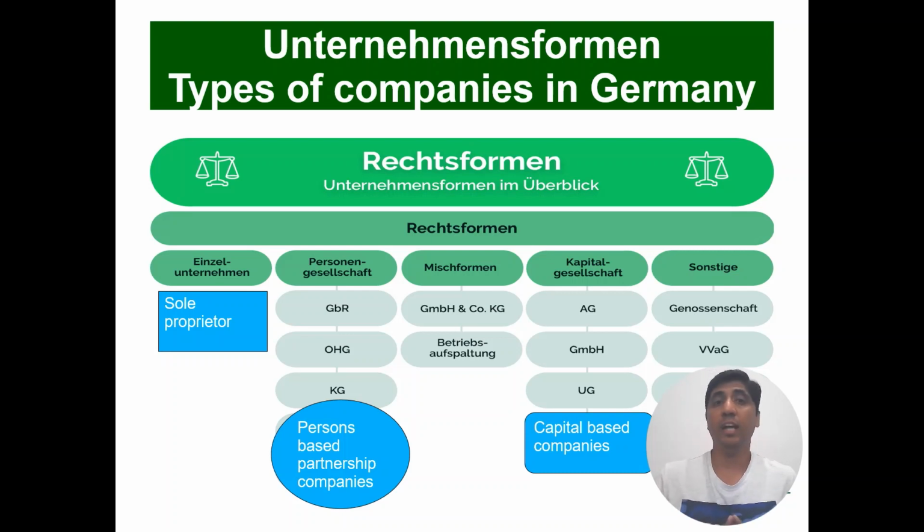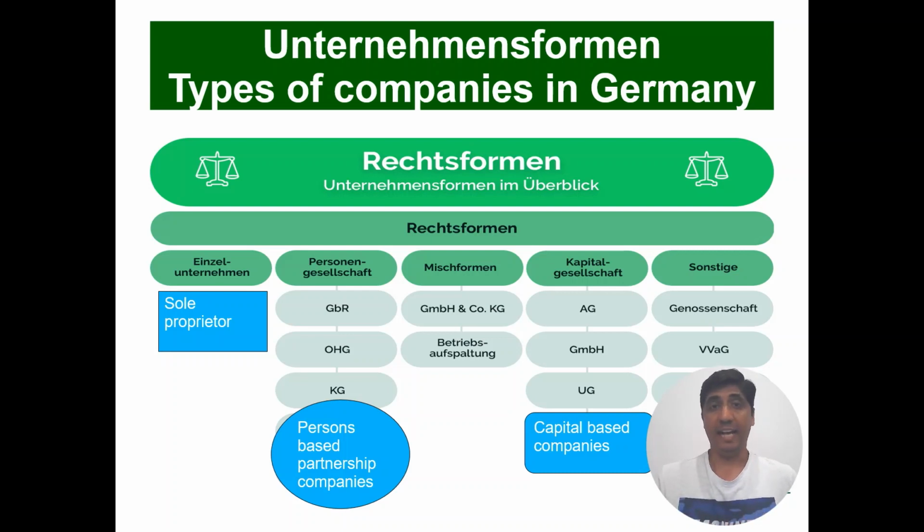So we can see here we have 5 different types of company formations. Then they have different subcategories. So we will discuss a few of them briefly, the few of them which are majorly used basically. So let's see. We have here Einzelunternehmen, called sole proprietorship. Then we have Personengesellschaft, called person-based partnership companies. Mischformen, these are mixed forms of different company types. Then we have Kapitalgesellschaft, that means capital-based companies, and Sonstige is others. So we will majorly discuss sole proprietorship, Personengesellschaft, and Kapitalgesellschaft.